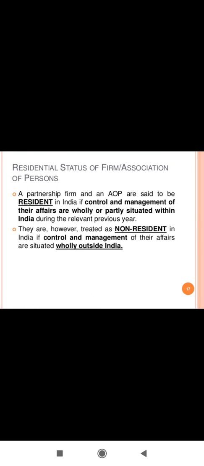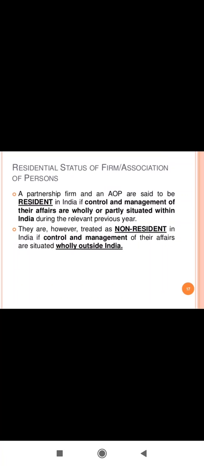Now next entity is firm or association. Now how do we determine the residential status of a firm or association of persons? A partnership firm and an association of persons are said to be resident in India if control and management of their affairs are wholly or partly situated within India during the relevant previous year. They are treated as non-resident in India if control and management of their affairs are situated wholly outside India.